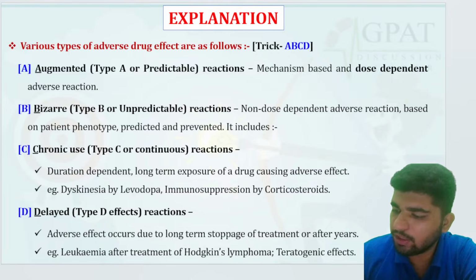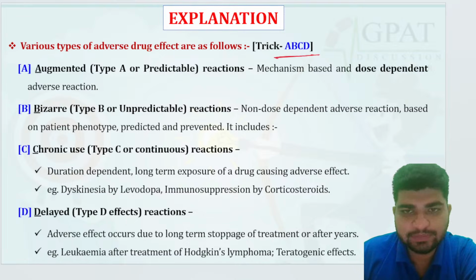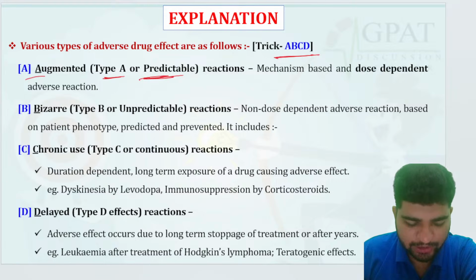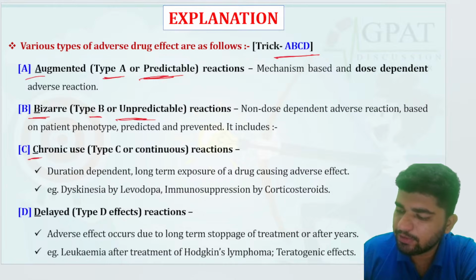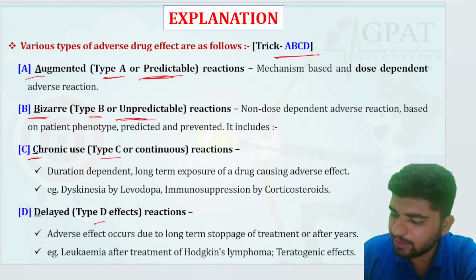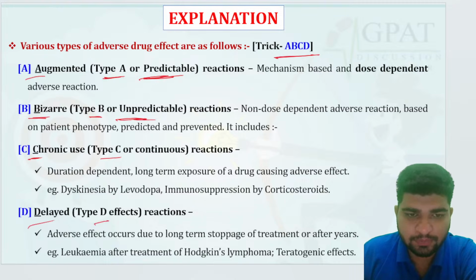You can learn through this trick, A, B, C, D. A for augmented, type A, which is very much predictable reactions. Then bizarre, type B, that is unpredictable. C for continuous reaction, that is chronic reactions. And type D is for delayed. All right, so let's move on.